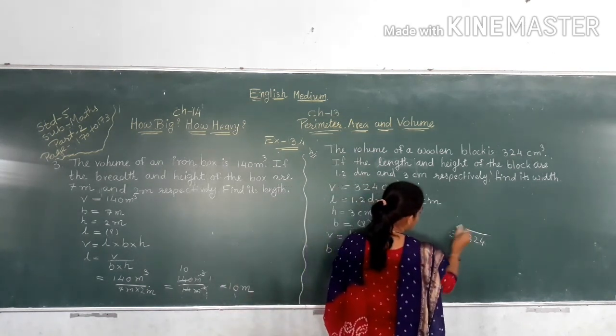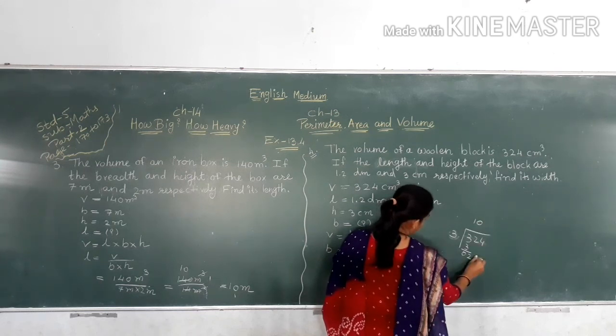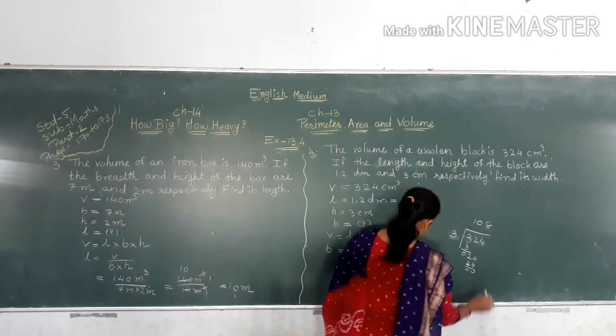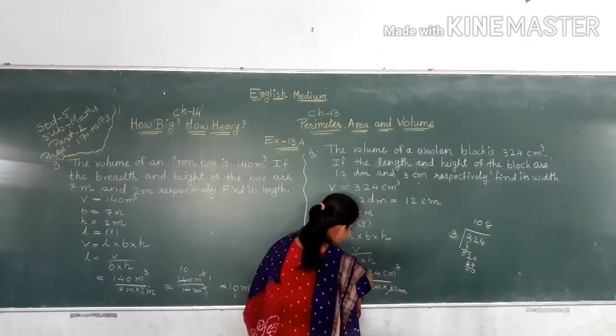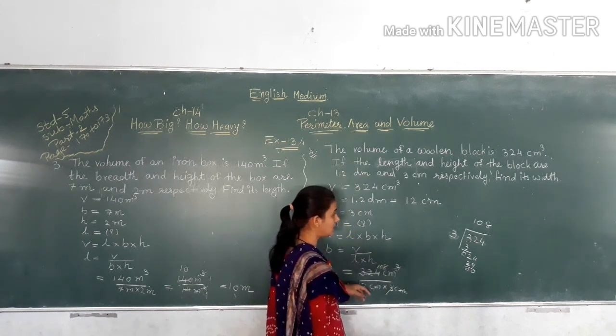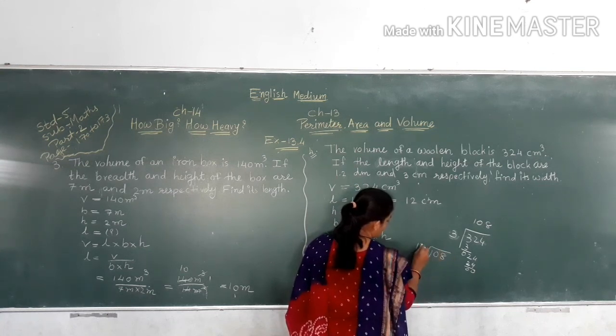First we try with 3. 3 1s are 3, 0, 2, 0, 4. 3 8s are 24. So 108, 3s are 324.